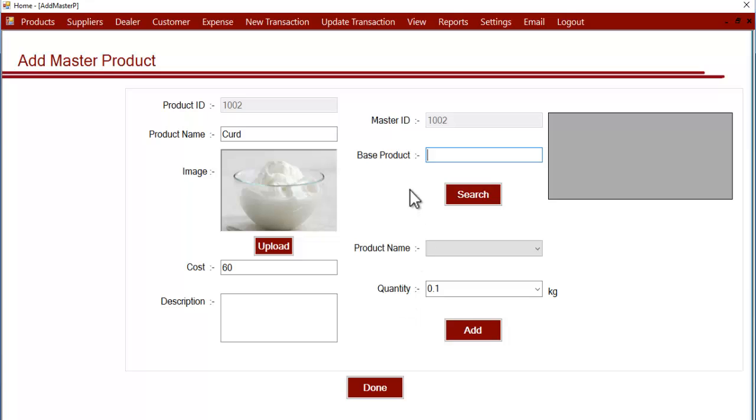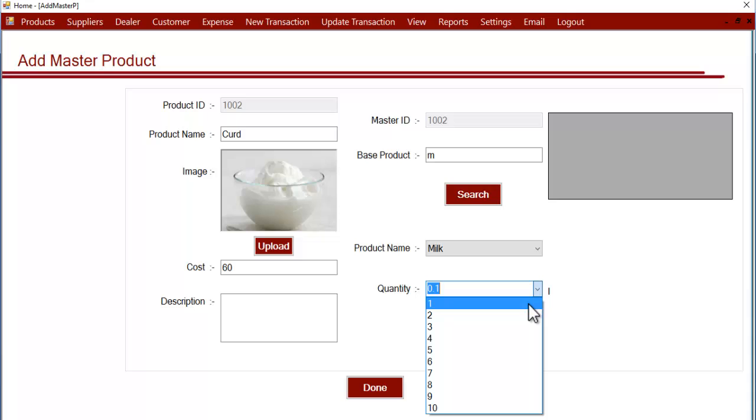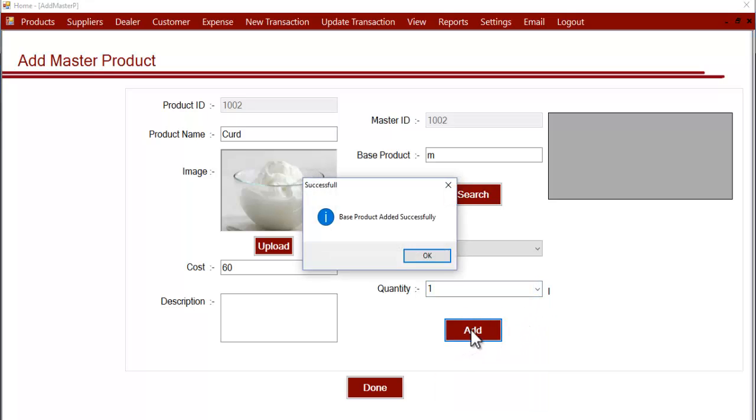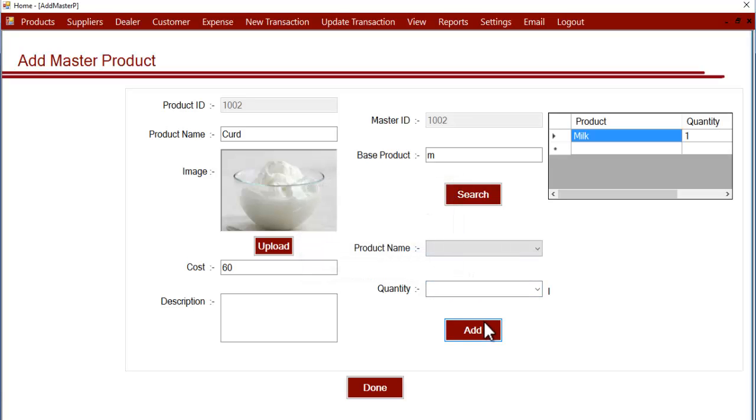Now let's enter the products used in making this product. Making 1 kg of curd requires 1 liter of milk. We will select milk here, and we will select the quantity. Since 1 liter is used, we will enter 1 liter, and as you can see, it has been added there.